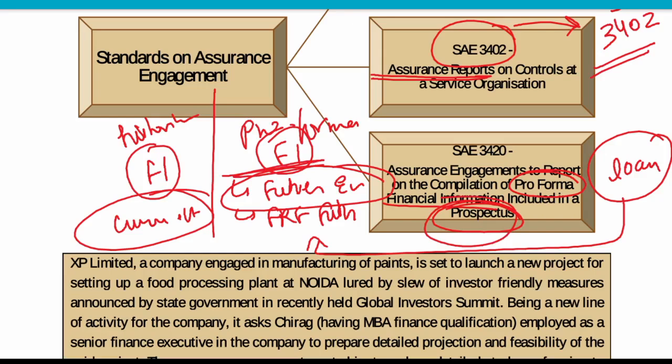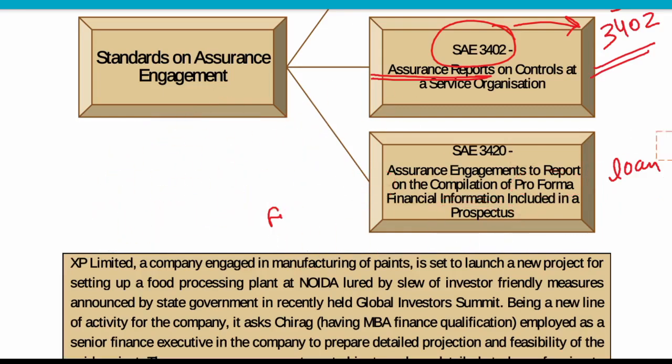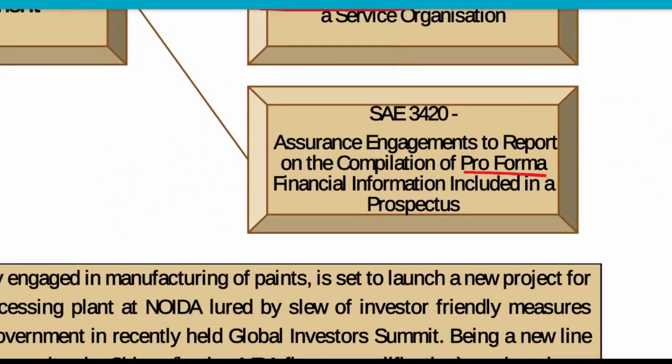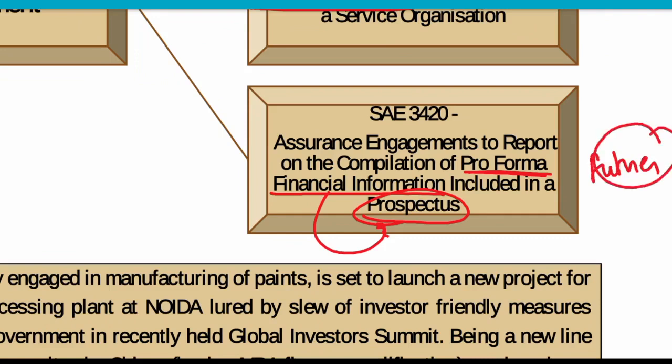So suppose we have got this much funds from this particular raise of amount. How does our financial information change? What does it impact? All these things are included in the pro forma financial information that can be included in the prospectus. Now this pro forma is something which has not yet occurred, right? Something based on the future. So as a CA, we are providing assurance over this kind of pro forma financial information that can be included in the prospectus.